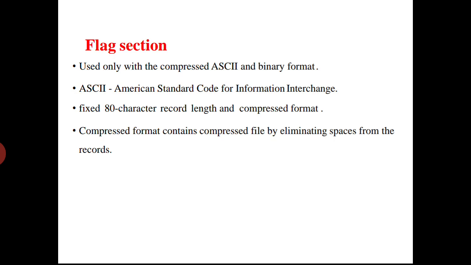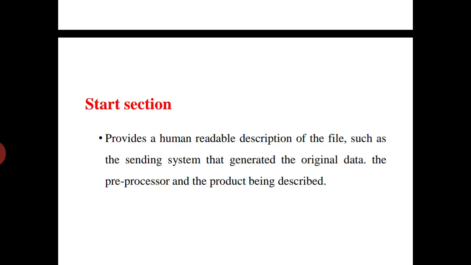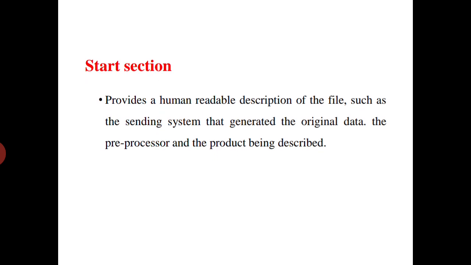Then by this we can reduce the space of the file. This is the main function of the flag section. Then the start section. The start section provides a human readable description of the file, such as the sending system that generated the original data, the preprocessor, and the product being described.